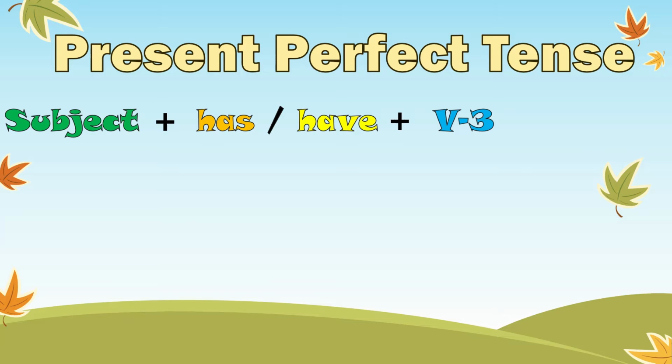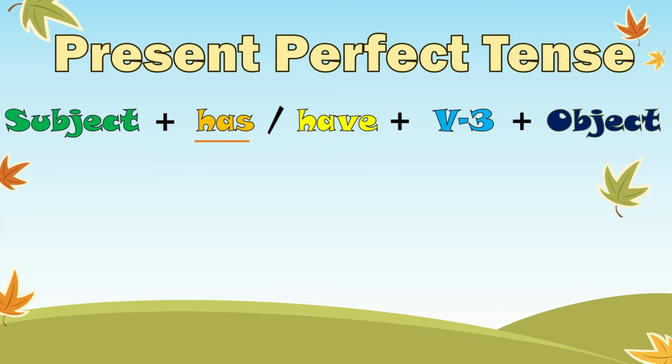Yes, third form of verb. So present refers to has, have, while perfect means we will use past participle, which is V3. And of course, the start and ending of the sentence must be sufficient enough to make a complete and meaningful sentence. For that, we need a subject and an object.